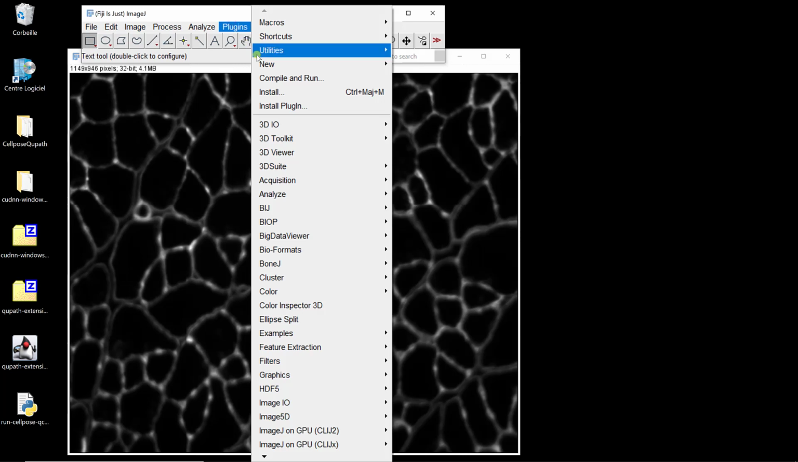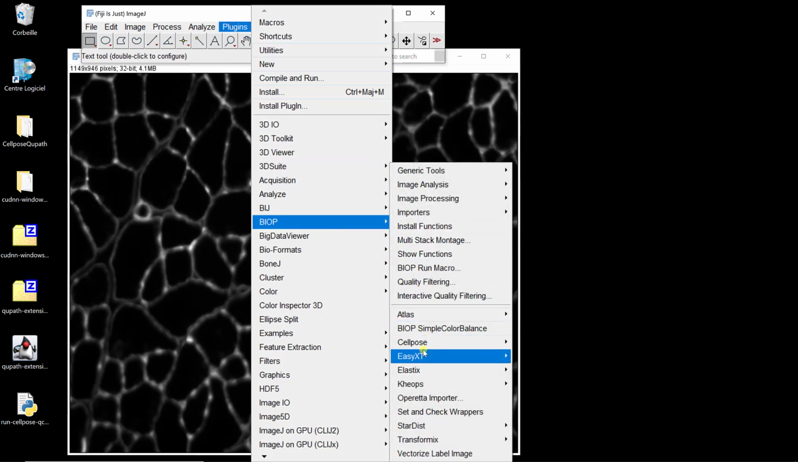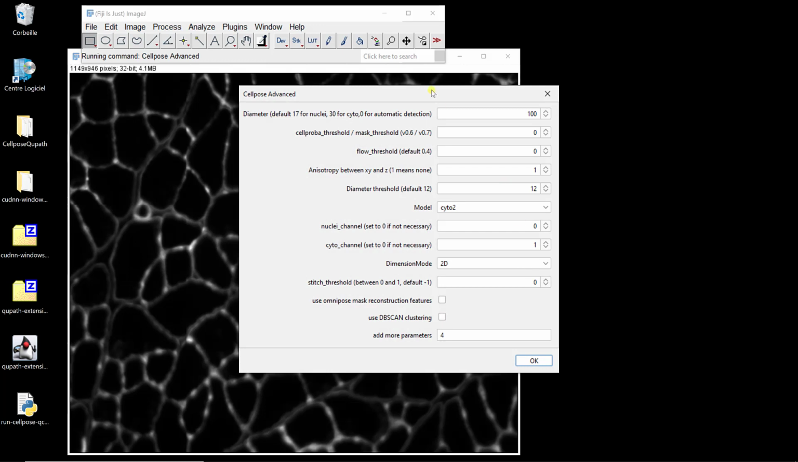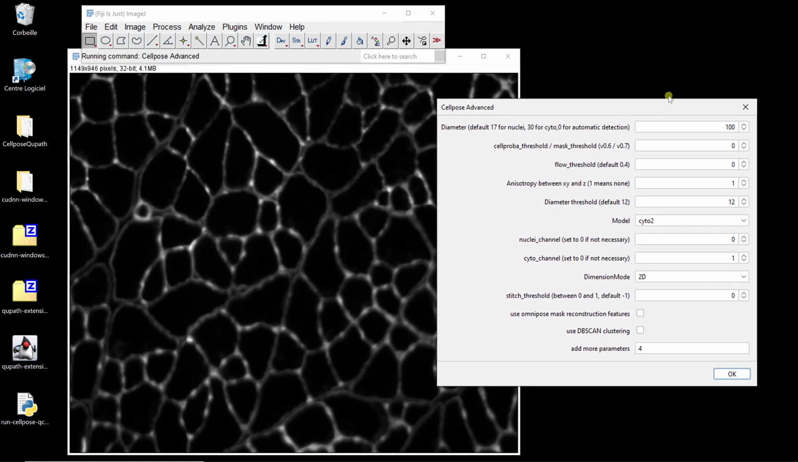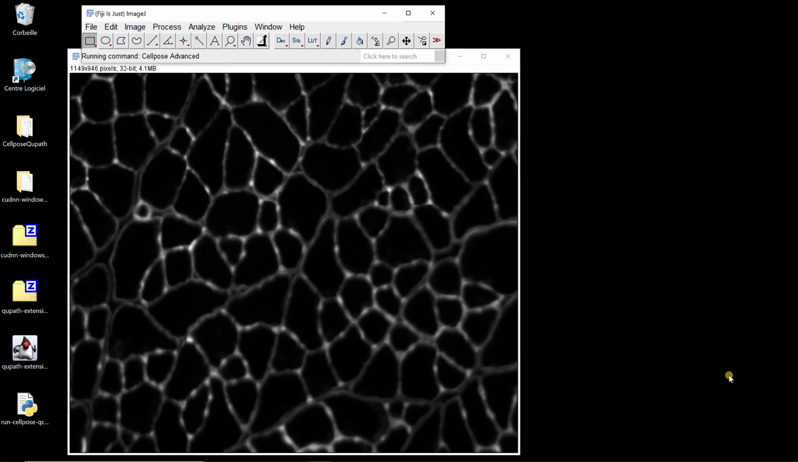So if I go back to Plugins, BIOP, I have Cellpose and Cellpose Advanced, and here I'm going to define the parameters. I'm going to use the same 100 for the size. Everything is the same. Let's say default 0.4. Alright, I'm going to use a Cyto2 pre-trained model. I don't have a channel for nuclei, just a channel for a cytoplasmic marker, more of a membrane marker here, which is not actually that. It's for muscle fiber, but it's fine. It works for what we want to do. So I can just run it.